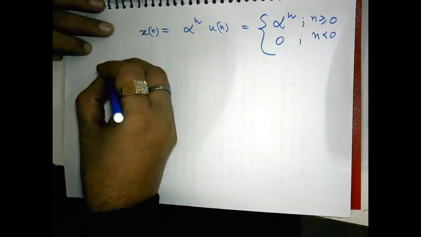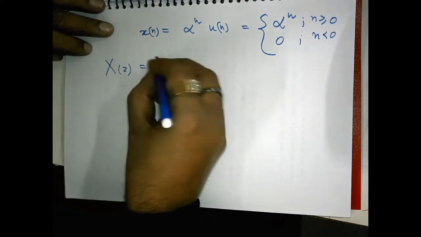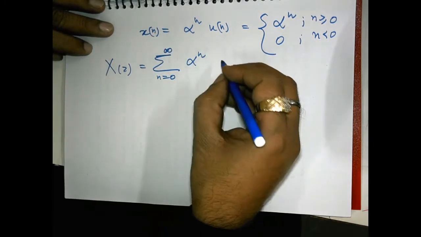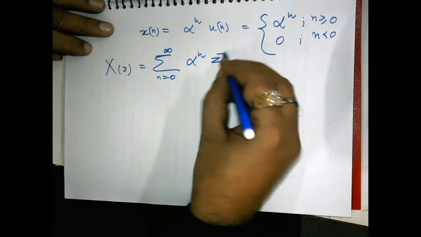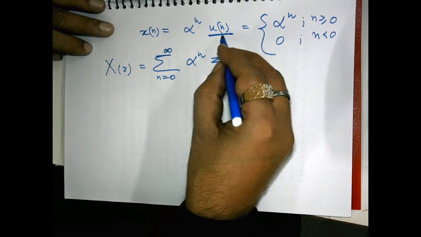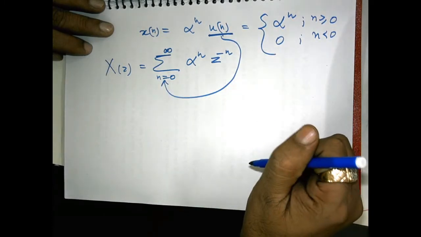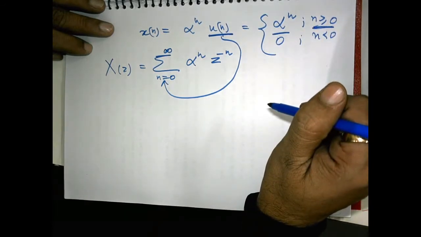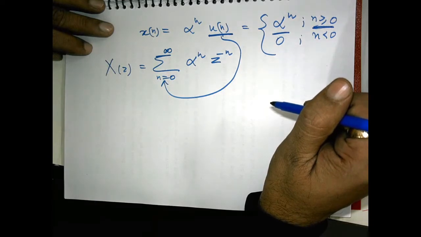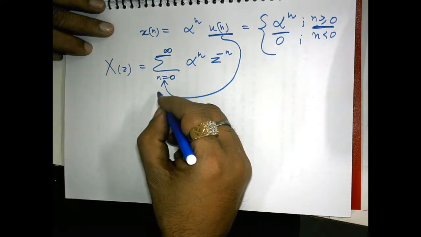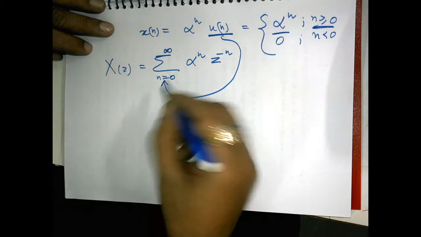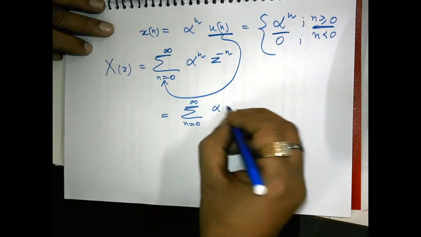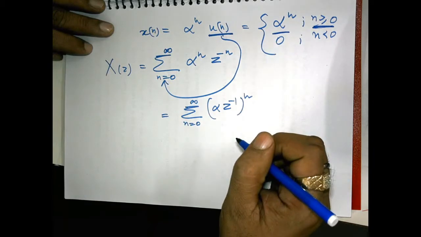Okay, so this seems very simple. The defining relationship says the summation from n equal to 0 to infinity of alpha^n z^(-n). The condition of u[n] has been imposed on this summation, because the signal takes a nonzero value only for n greater than or equal to 0, so there is no need to write n ranging from minus infinity to infinity. So this is the summation from n equal to 0 to infinity of (alpha z^(-1))^n.